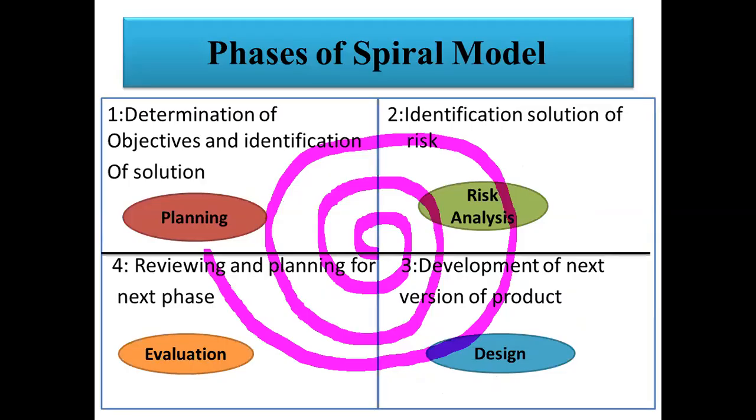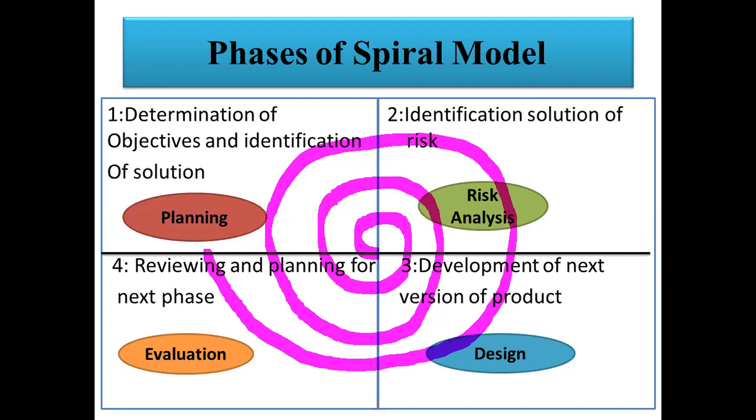So again, here we can see what the limitation of this model is. The limitation of this model is that there is no concrete beginning or end of any stage. We don't know where the project is completed. So this is only applicable for large projects where the requirements are not fixed or where there is some risk related to the project.